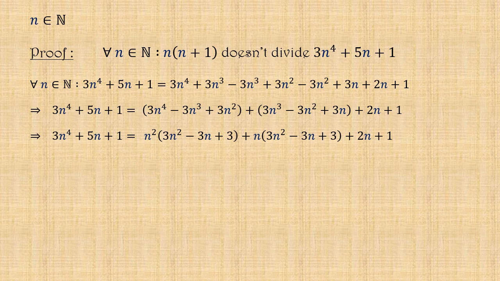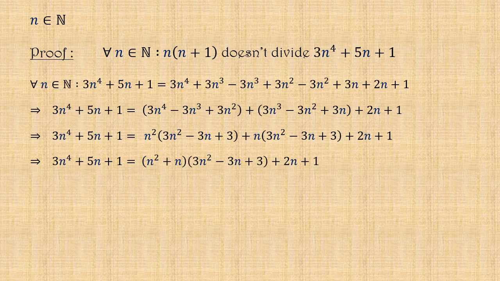Now by extracting 3n^2 - 3n + 3 as a common factor from the first two terms of this sum, we find that 3n^4 + 5n + 1 equals (n^2 + n)(3n^2 - 3n + 3) + 2n + 1.